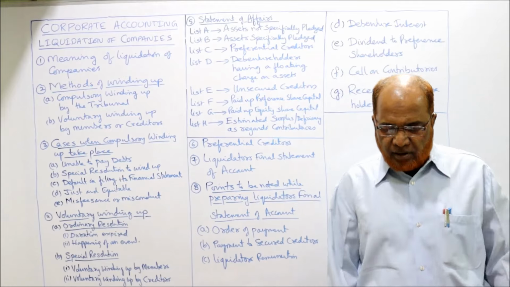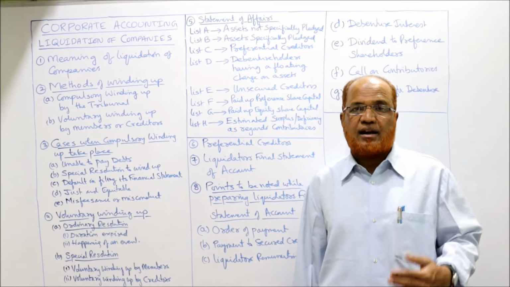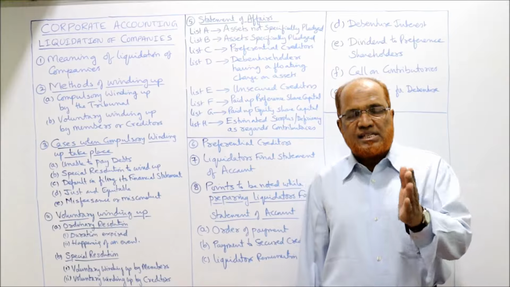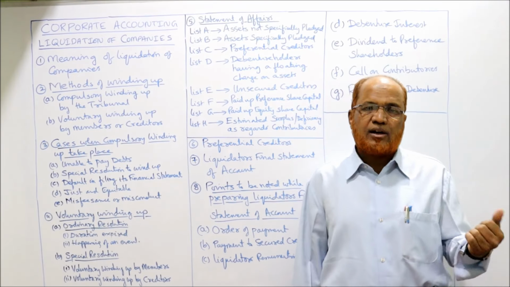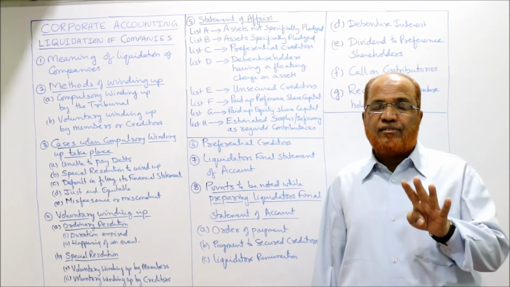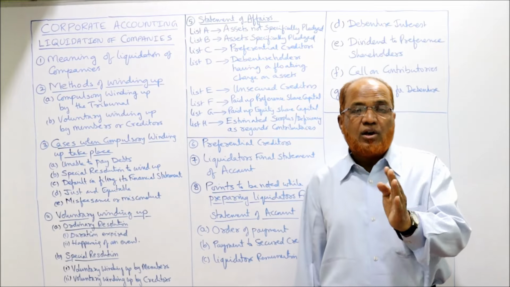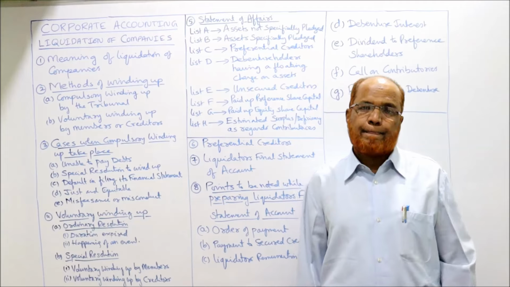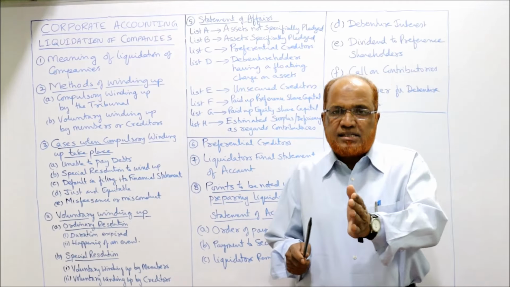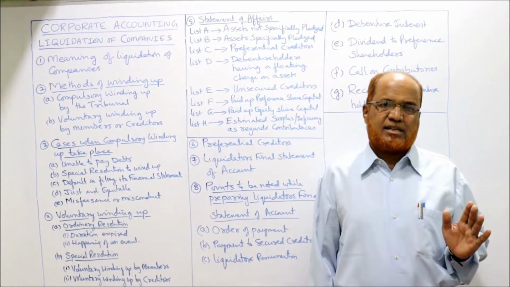First one. Second one, all wages or salaries due to the employees for the services rendered. All the wages and salaries which are due to the employees for the services rendered to the company not exceeding 4 months. Not exceeding 4 months salaries within the 12 months period from the date of winding up of the company. कंपनी के वाइंडिंग अप डेट से पहले के 12 महीने के अंदर 4 महीने की मैक्सिमम 4 महीने की सैलरी.